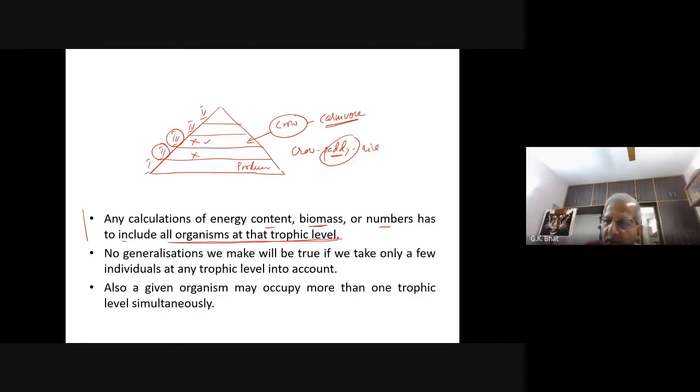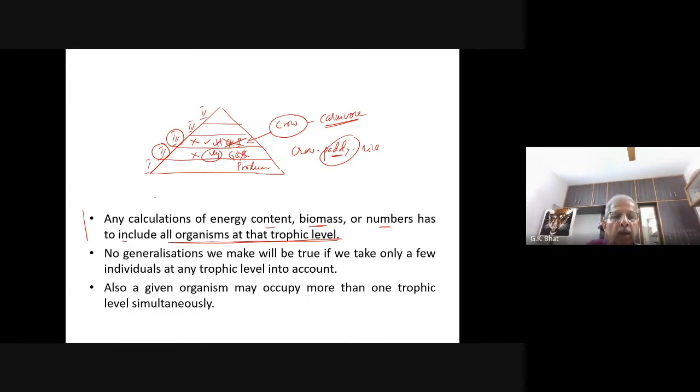Whenever you come across an animal known to be both herbivore and carnivore, you cannot put it in both. If I am strictly vegetarian, you put me in one level. I am telling you about a human: if you put human beings in one level, you should not put them in the other.